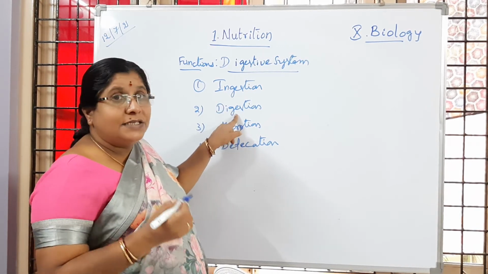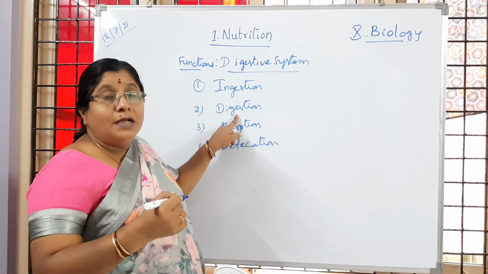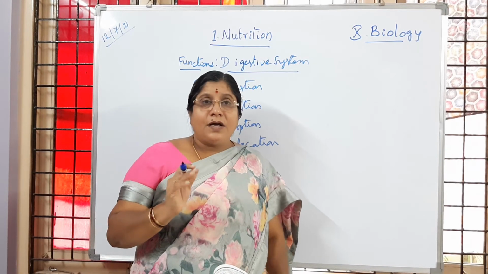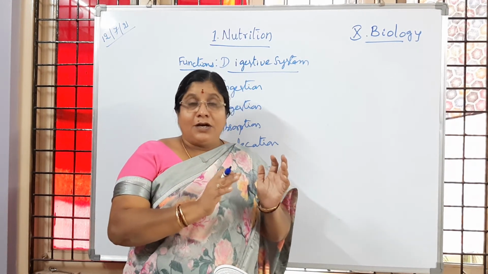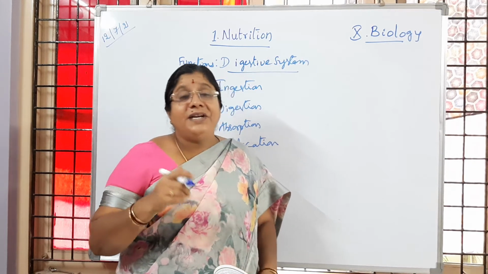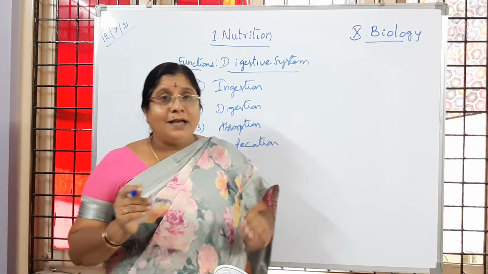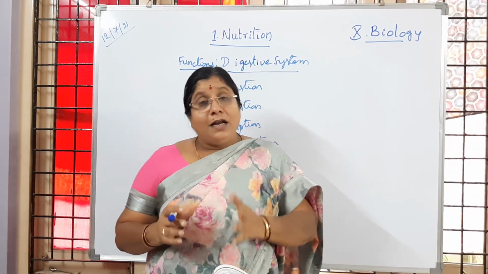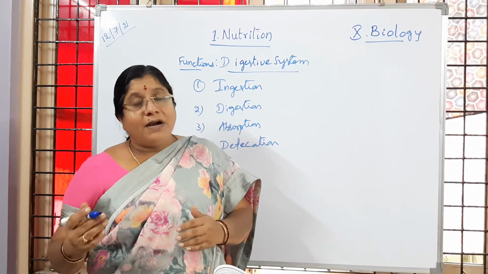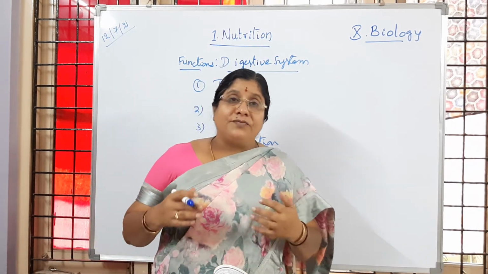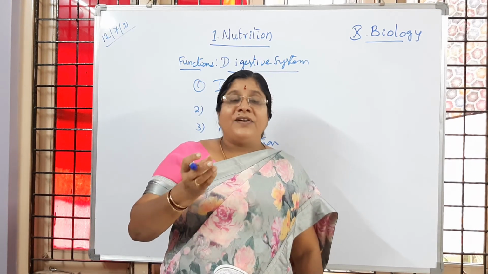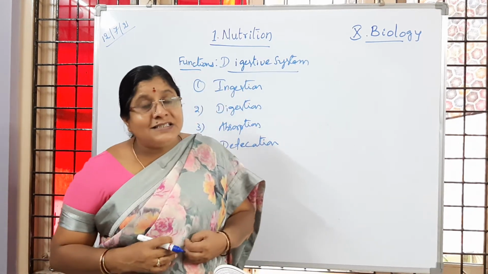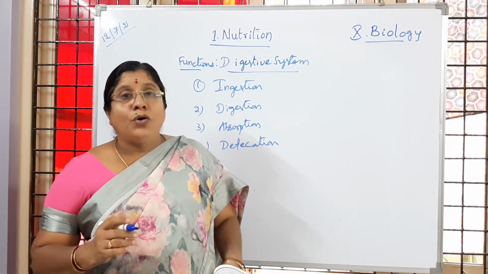Then digestion. Next step. The second function, digestion. So what do you mean by digestion? The process of conversion of complex food items. Complex food items means we are eating different varieties of food items. Is it not, children? You take breakfast, lunch, and dinner at regular intervals. We take different types of food items. For example, you are taking idli or chapati or rice or dal. Will it be present as it is in the digestive system? No. Is it not, children?